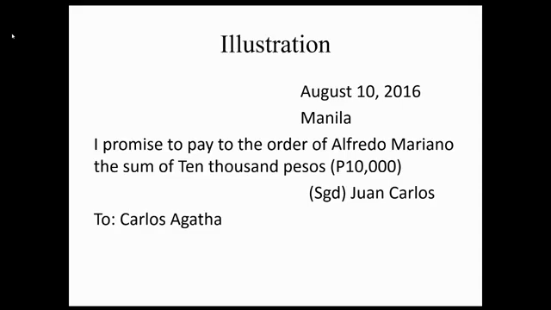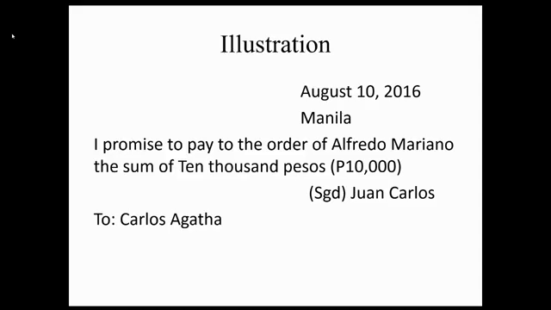Illustration. August 10, 2016, Manila. I promise to pay to the order of Alfredo Mariano the sum of 10,000 pesos. Signed, Juan Carlos. To Carlos Agata. Question, is the instrument clear? Answer, no. Ambiguous siya. Bakit siya ambiguous? Kasi nag-promise to pay, tapos merong drawee. Kaya di ko malaman kung promissory note or bill of exchange siya.